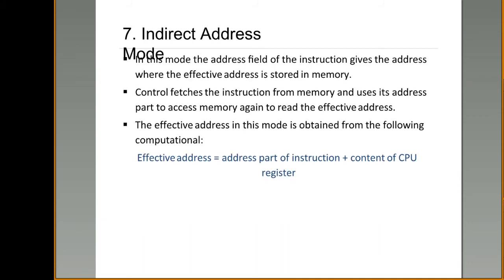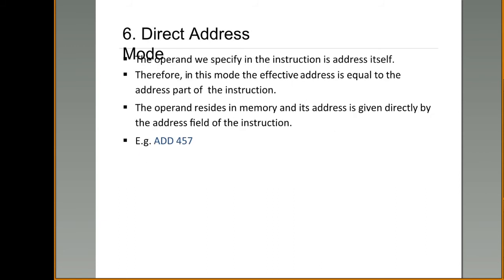Next, indirect address. In case of indirect address, it is just similar to your direct address mode. In case of direct address mode, what happens? The operand address you are specifying directly in the instruction. But in case of indirect mode, the address of the address is specified in the instruction. Let us consider the same example, add 457.